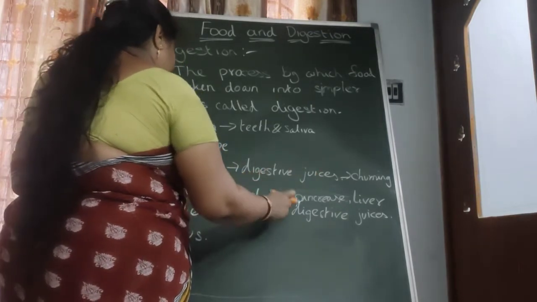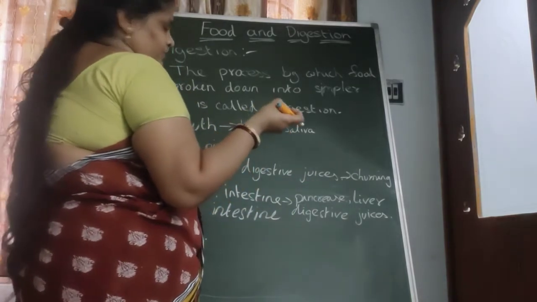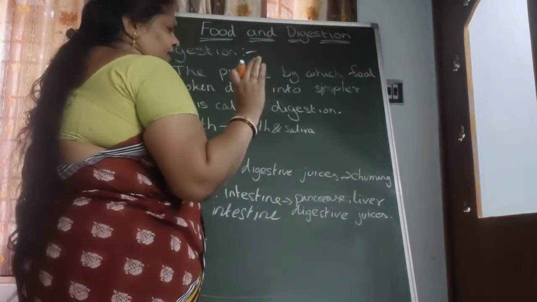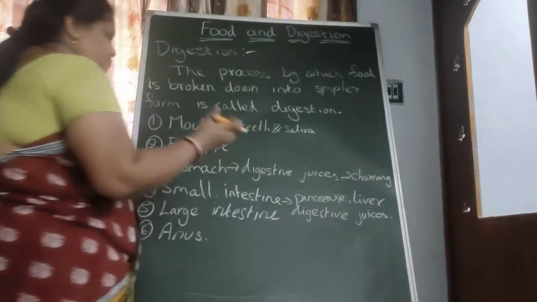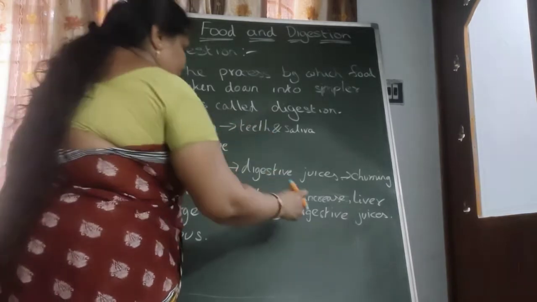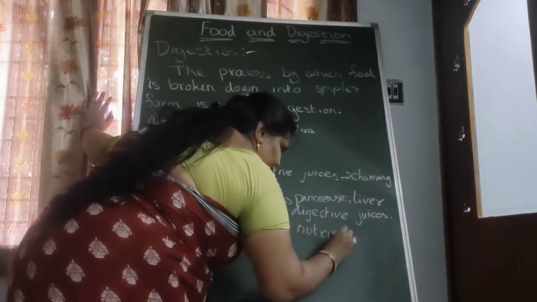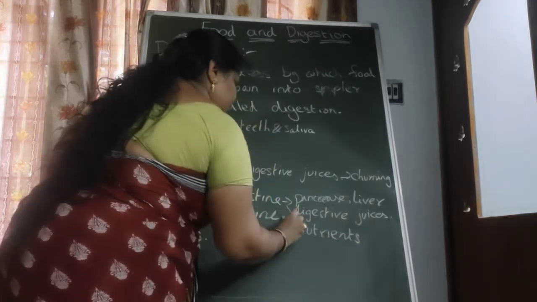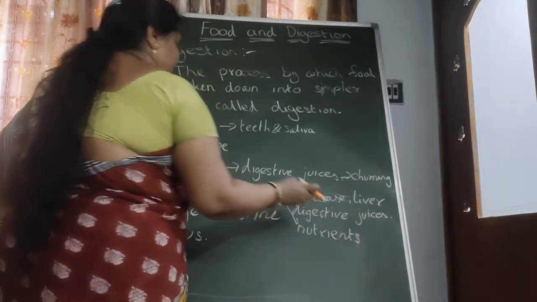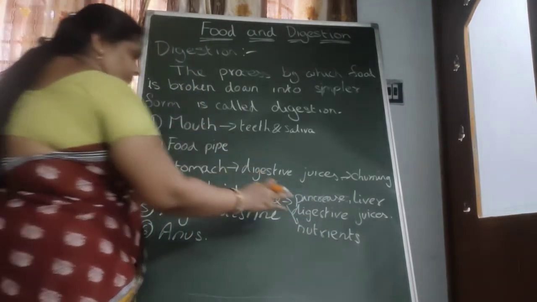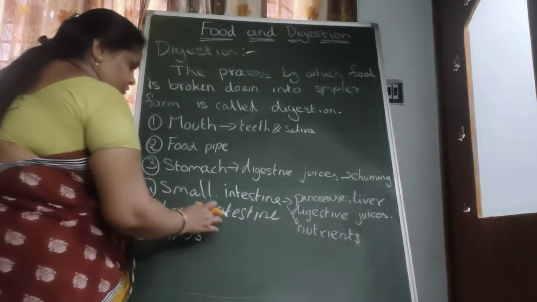Then the food items are converted into small substances in simpler form, a paste-like material. Then the intestine walls absorb the nutrients from the food item. The small intestine walls absorb the nutrients, and the remaining part, the undigested part of the food material, comes into the large intestine.